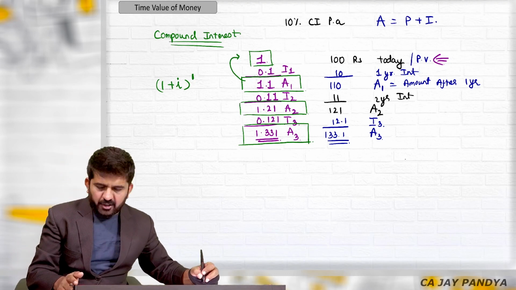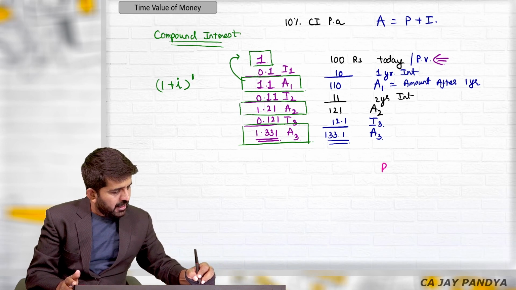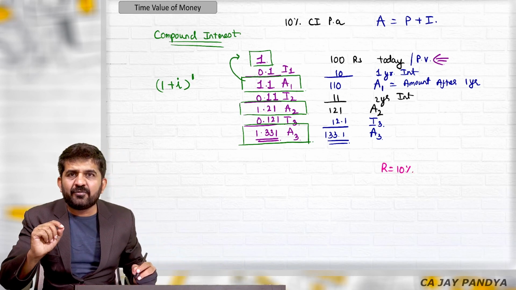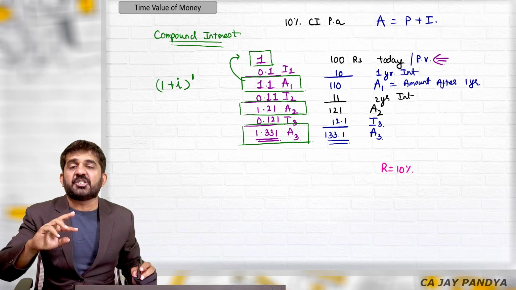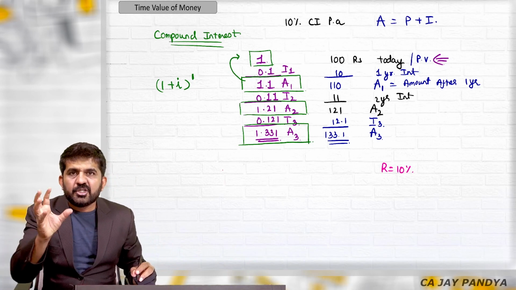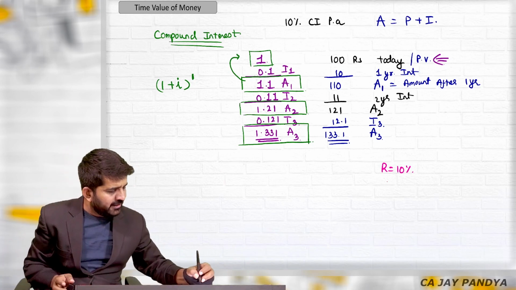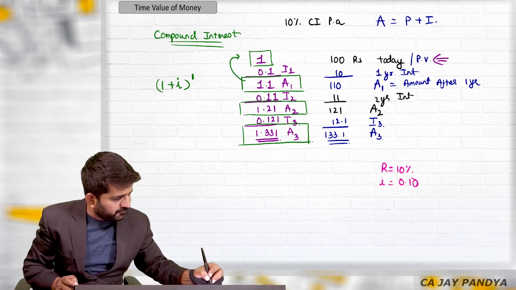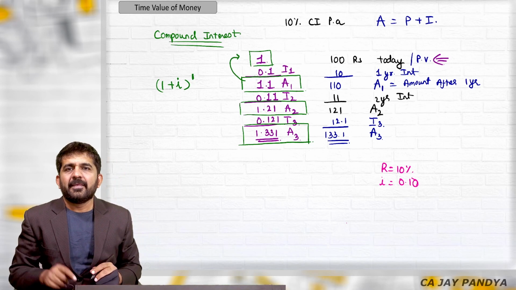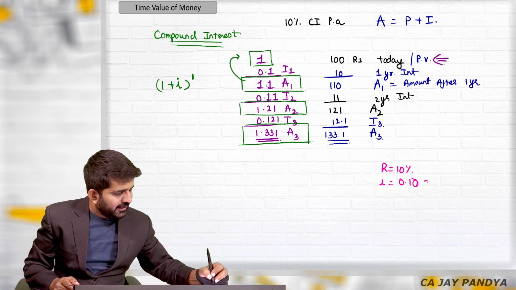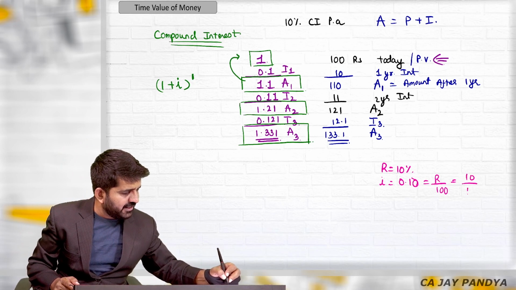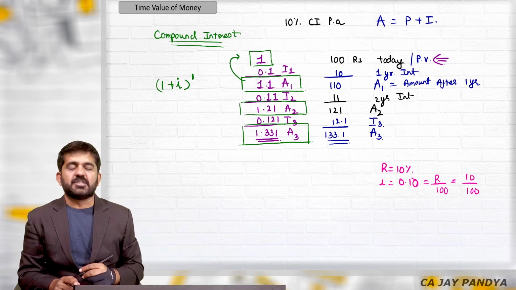So if your R is say 10%, now whenever the answer is in percentage, it is compared with 100. So 10 out of 100 is nothing but 0.10 out of 1. So how to find out I? It is nothing but R divided by 100. In this case, 10 divided by 100, that is 0.10.